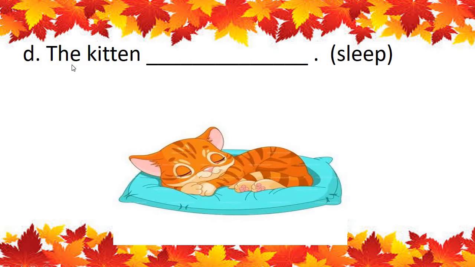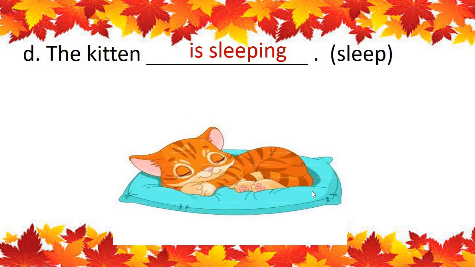So what will be the answer? The kitten is sleeping. We have to write sleeping, S-L-E-E-P-I-N-G. We are adding ing to this word. The kitten is sleeping. It is happening now.